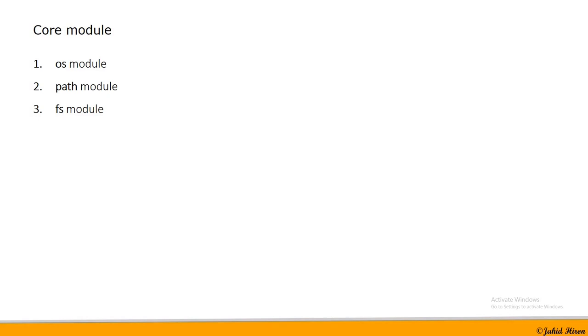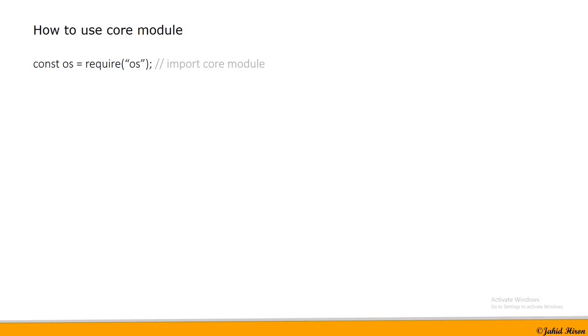Well, now the question is how to use a core module. To use a core module, first of all, we need to import it. In this case, we do not need to provide a core module file path. We just need to provide the core module name. For example, to import the operating system related core module, we just need to pass the core module name, which in this case is os. Here os means operating system.